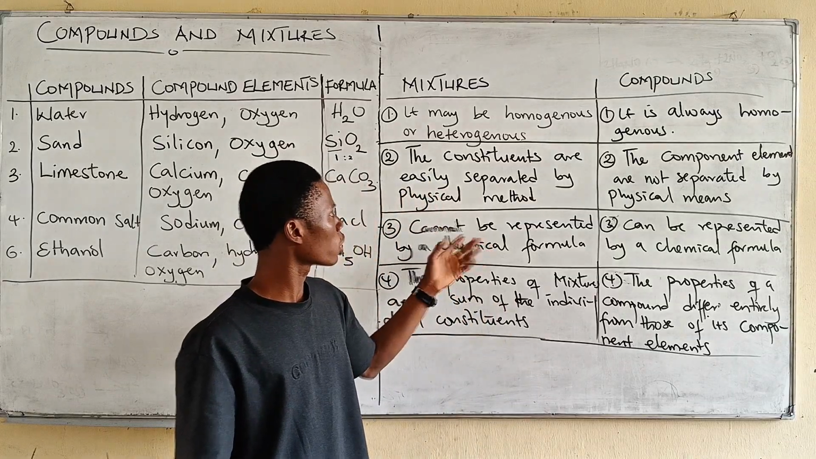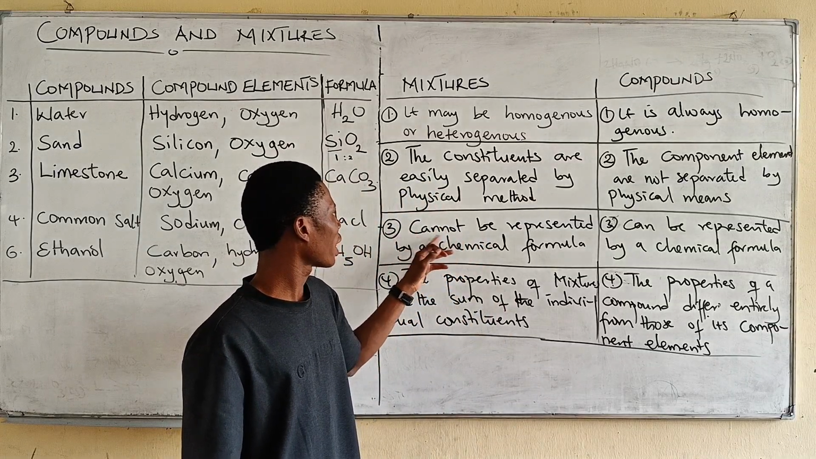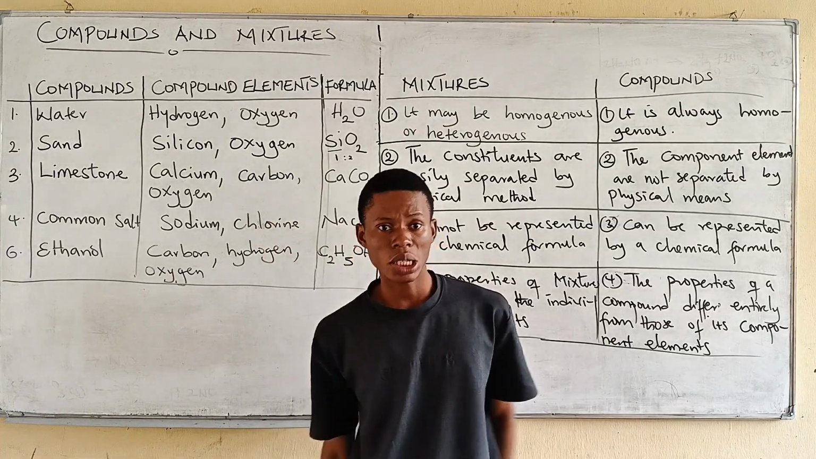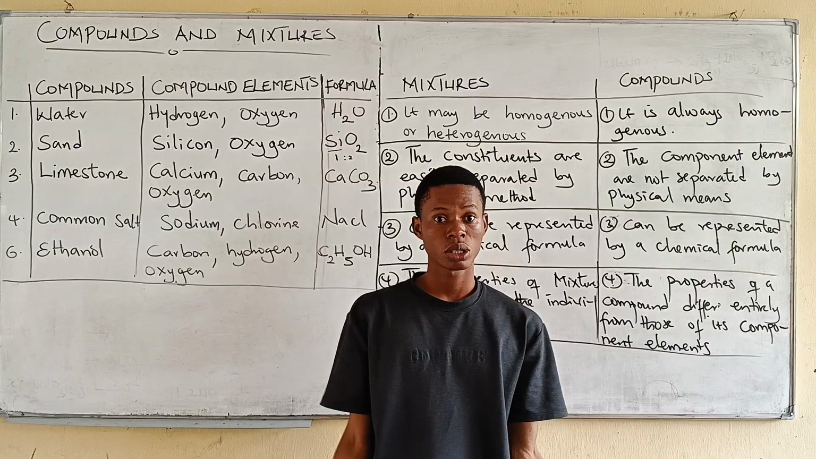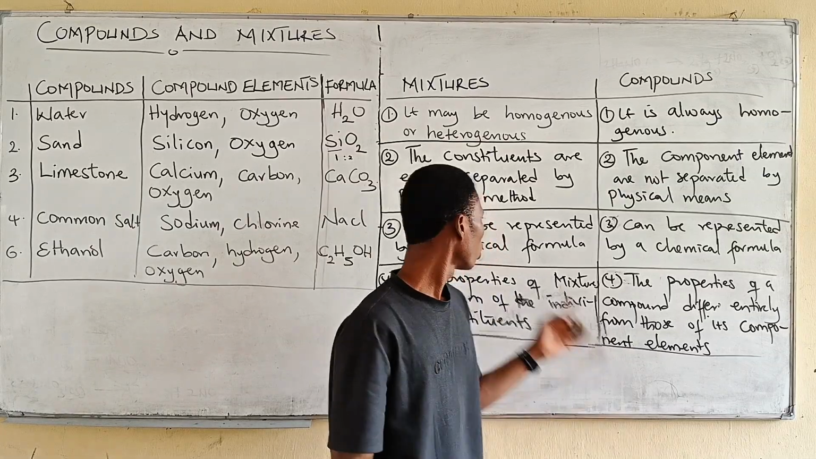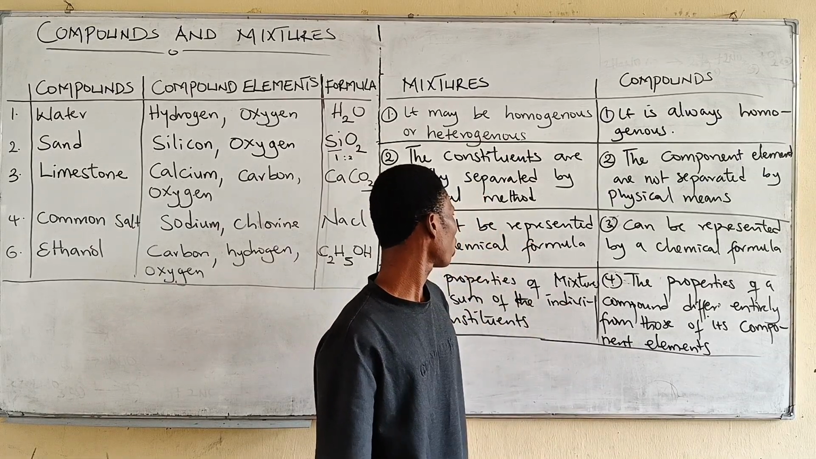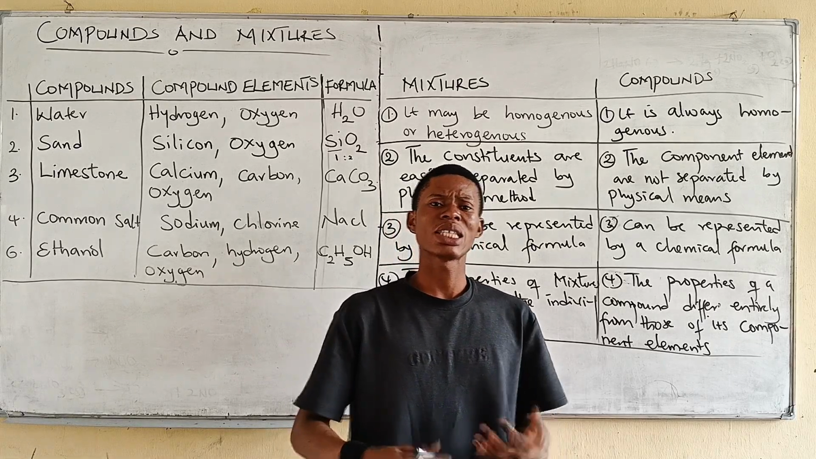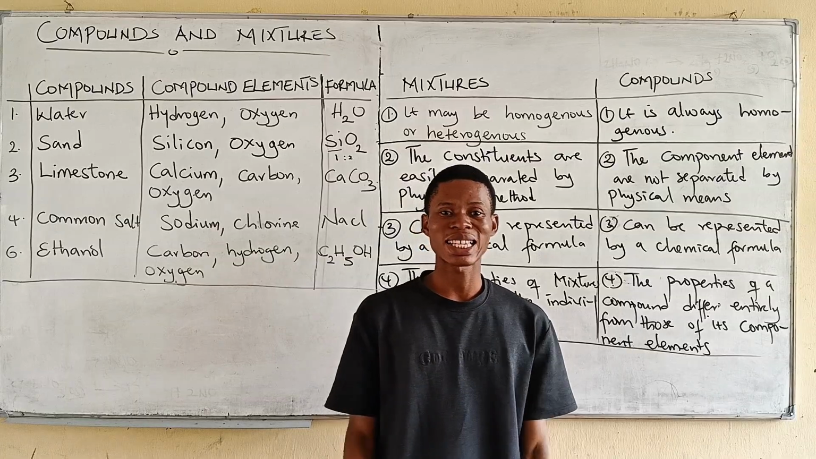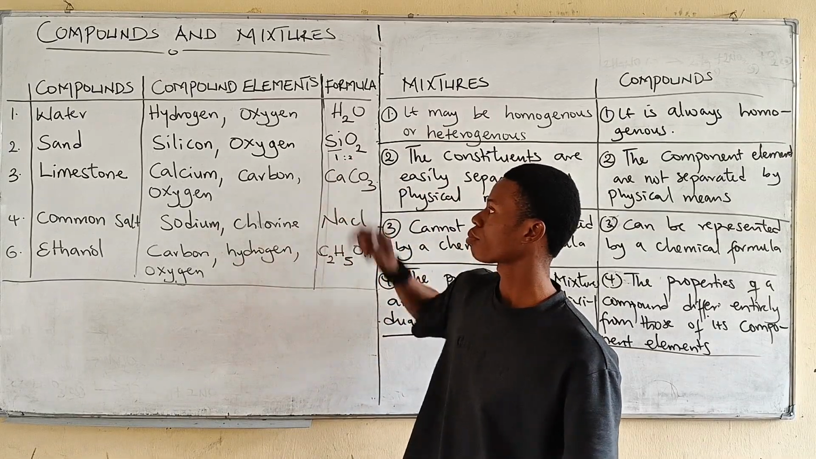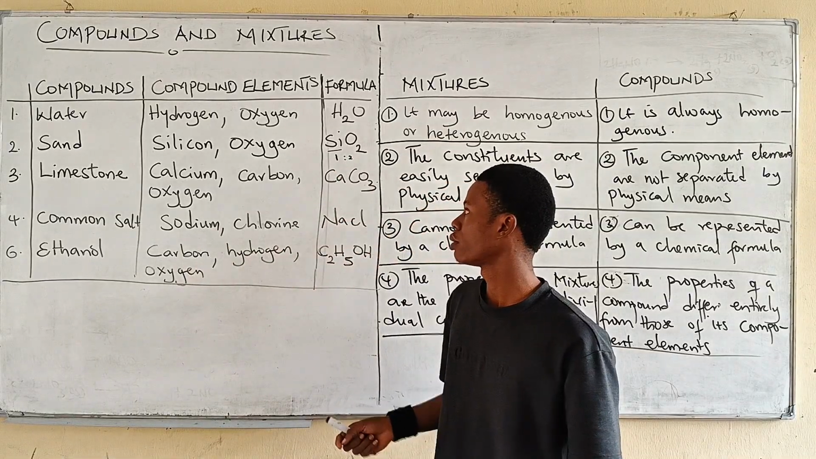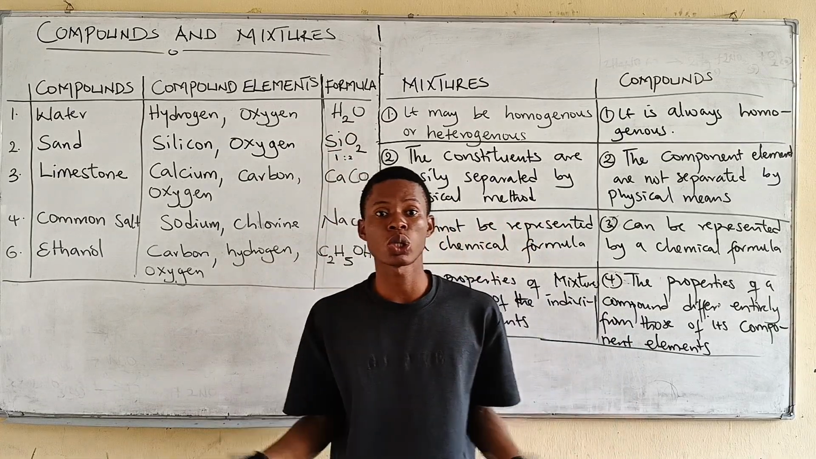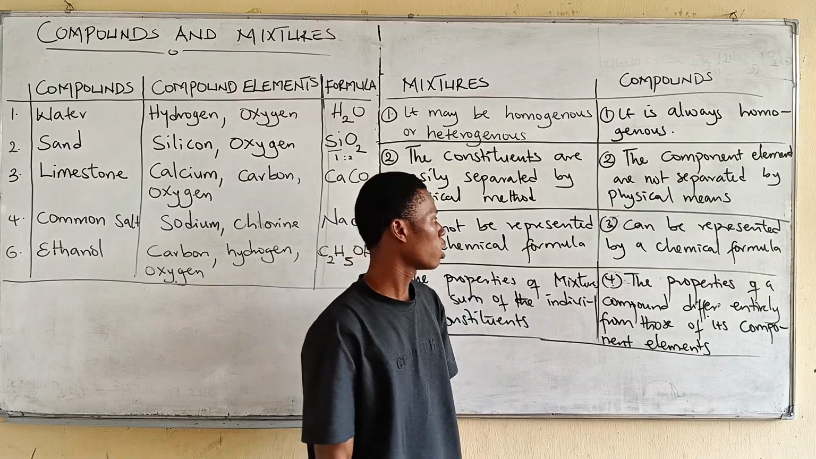Another difference between mixtures and compounds: mixtures cannot be represented by a chemical formula. What is the formula of blood? There is no formula because it's a mixture. Do you understand? So mixtures cannot be represented by a chemical formula. What is the formula of soil? There is no formula. But compounds are easily represented by chemical formulas like sand. Sand is silicon dioxide. Common salt, sodium chloride. Water, H2O. They have chemical formulas, but mixtures do not have chemical formulas.